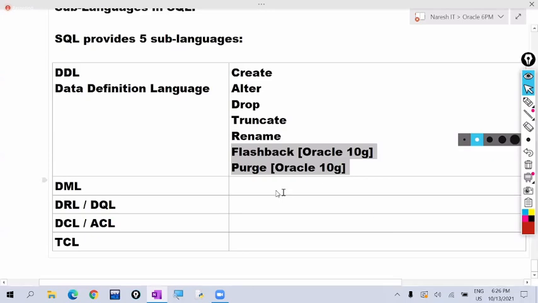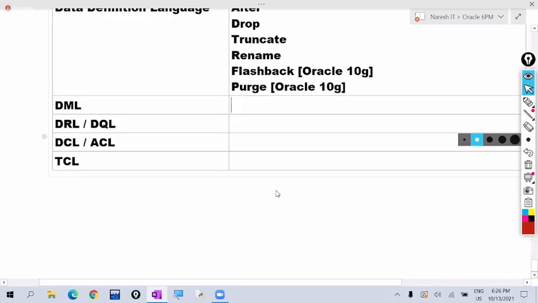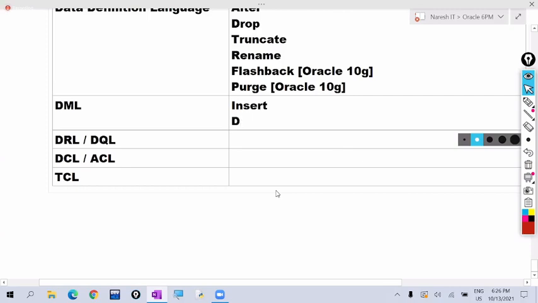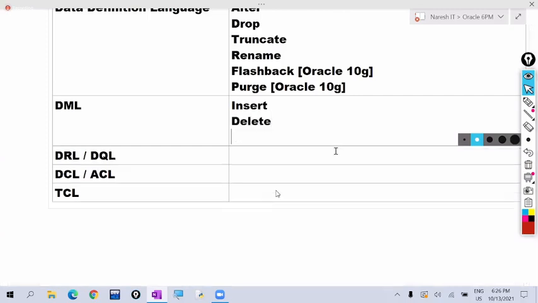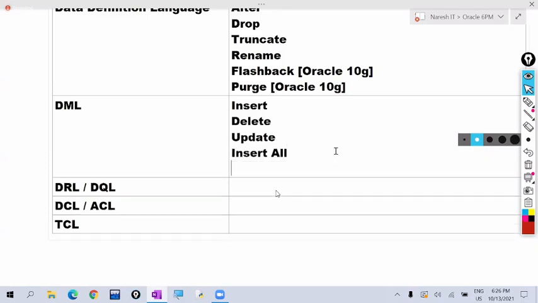Next one is DML commands. SQL provides DML commands like the insert command, delete command, update command, insert all command, and the merge command.